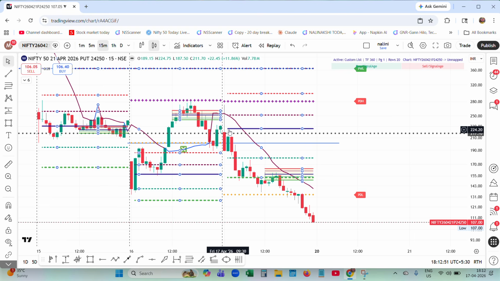It has come out of the house and also below the pivot, and these two candles are below the pivot. Confirmed. Trend is Gann Hilo red. Price is below the pivot. No entry. It is outside the house, so it is a selling candidate. We should be on the call option side.